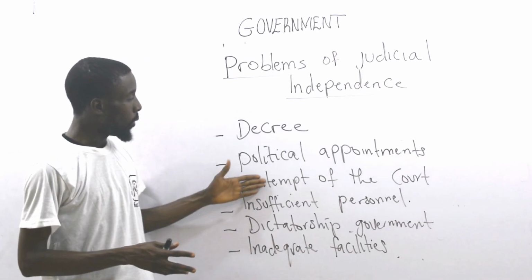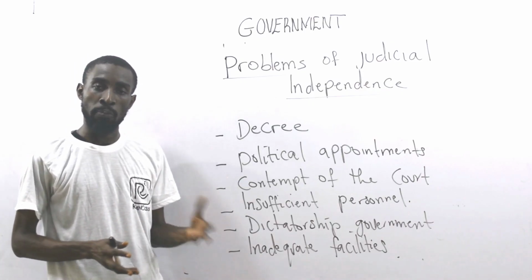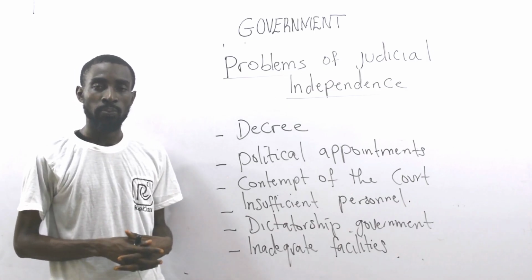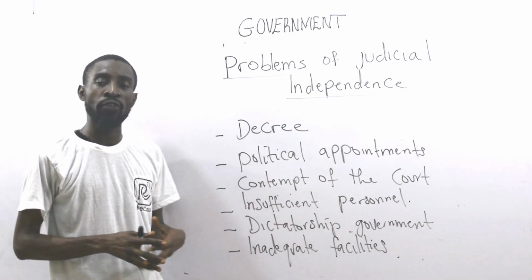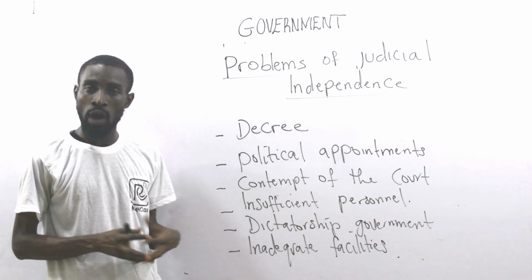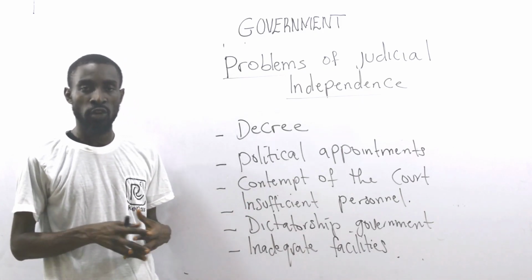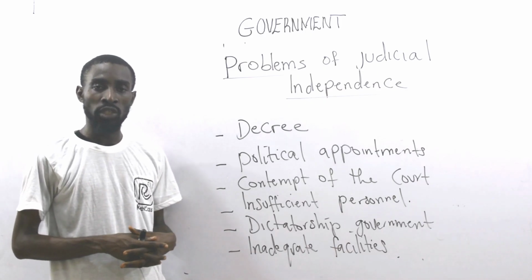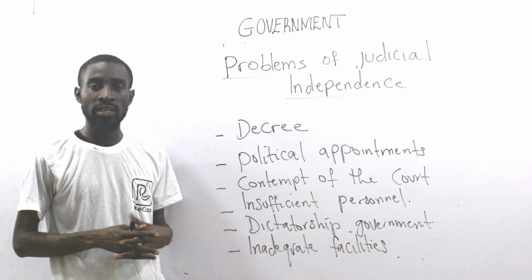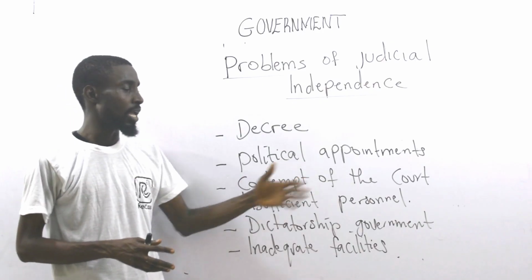All right? Then we look at political appointments. By the time the judge has been loyal to the president and is promoted to the position of the Supreme Court, you don't expect such a judge not to favor the president in any way. That could be referred to as a political appointment. And that political appointment on the part of the executive to the Chief Justice of the Federation could hinder judicial independence. Yes, it makes the Chief Justice not discharge his or her functions without fear or favor.